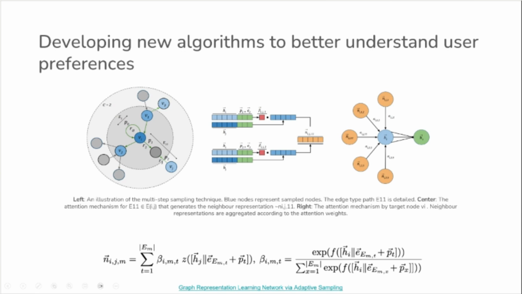Let's briefly understand this with the help of an example. Let's say you want to get the node representation for Vi. First, using multi-step transition probabilities, you will sample the neighbors of Vi, and these can be direct or indirect neighbors, as shown here. Then, for each neighbor, you will calculate their attention weights or their importance. And finally, using the edge type information and their learned importance, you combine the features for all of the neighbors that are sampled to get the representation of Vi.